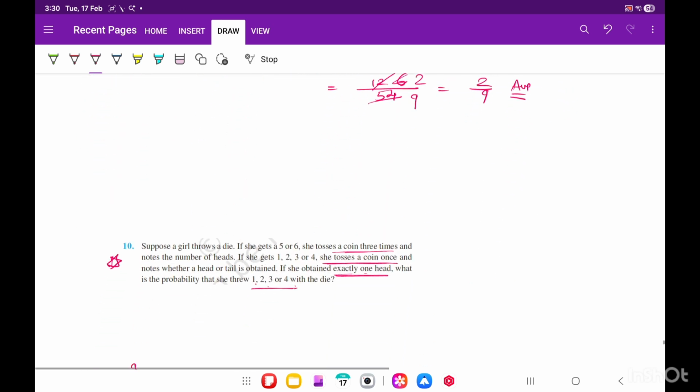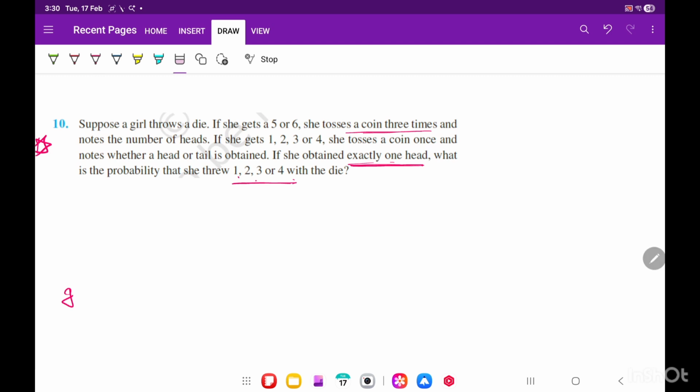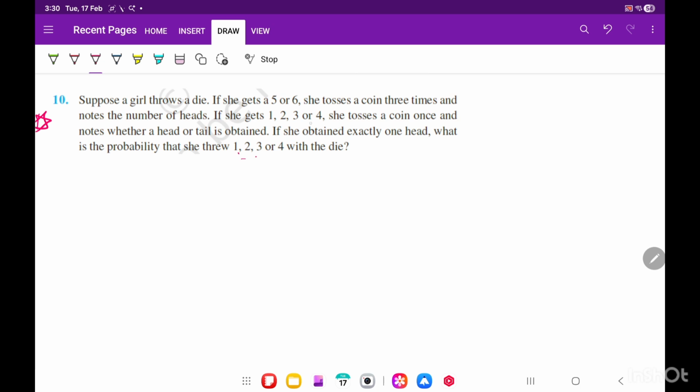Let's do the 10th question. The 10th is a very important question. Let me read it for you. There is a girl throwing a die. Either she will get 5 or 6, or 1, 2, 3, 4. So let me write it down. Girl throws a die. Correct? So either 5 or 6 will come, they are saying, or the other chances, 1, 2, 3 or 4, will come.